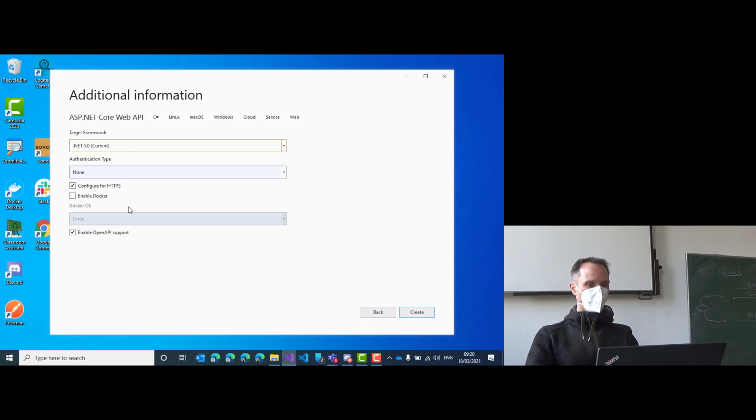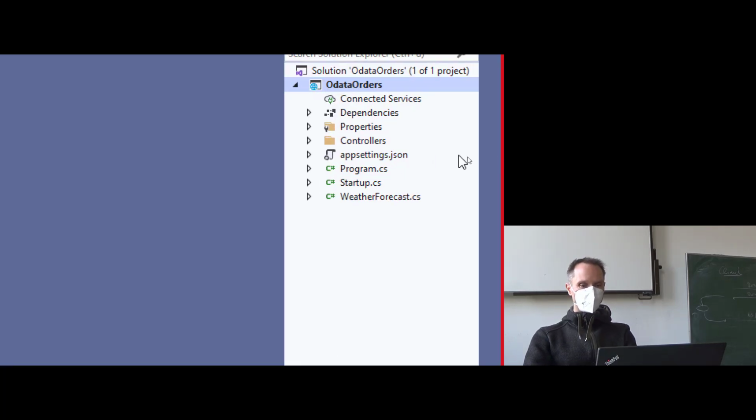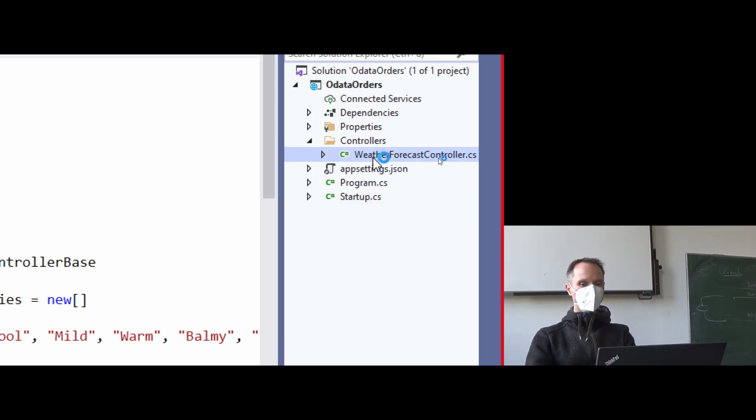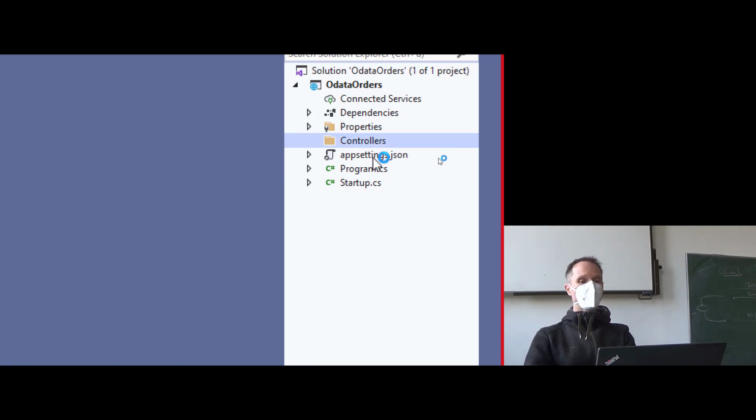We're going to use .NET 5. We don't need authentication. We have done that in the last few weeks. Not our topic today. And we do not need Open API for this exercise. Let's clean up the solution because Visual Studio has added a bunch of demo data that we don't need. So here, this weather forecast stuff, just delete it, we don't need it. And in the controllers folder, the weather forecast controller, just delete it, we don't need it. And then we have an empty ASP.NET Core 5 Web API.